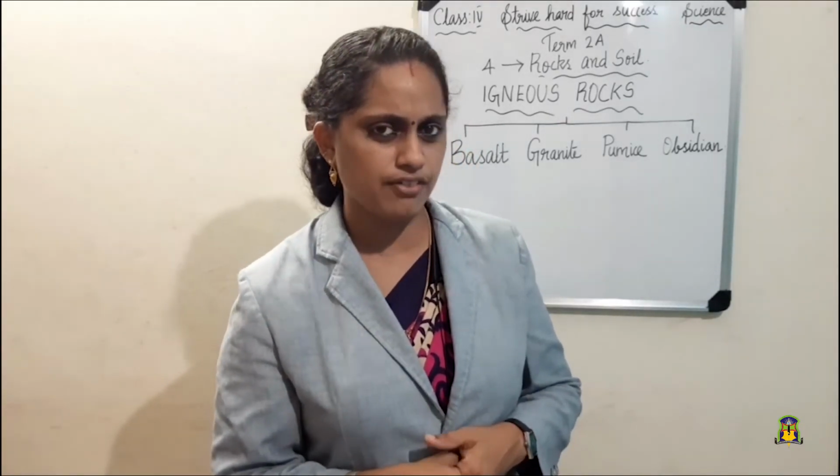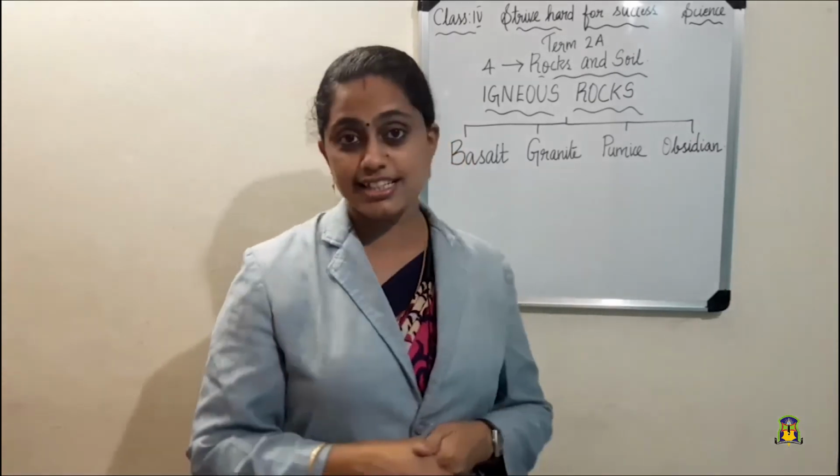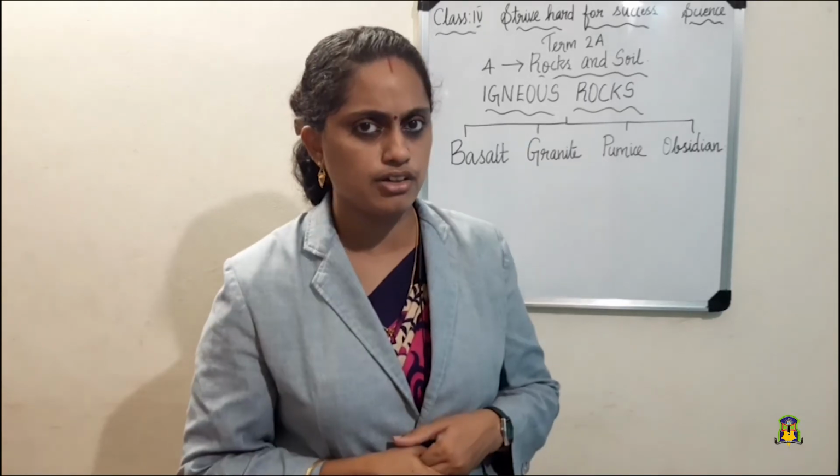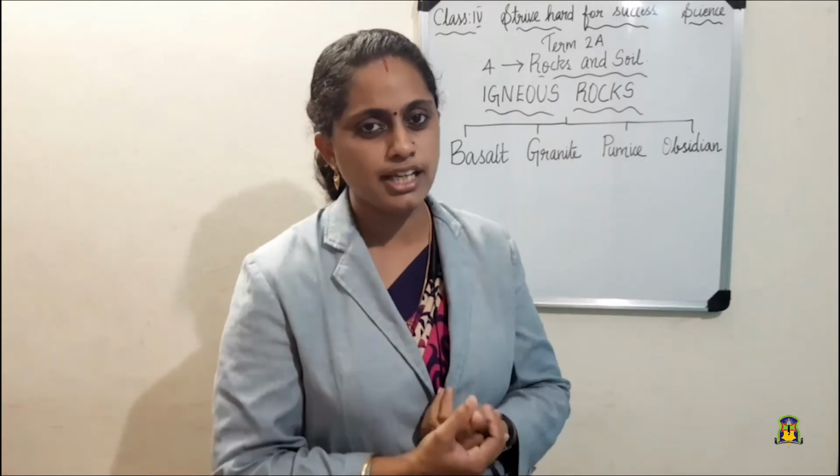Now the last type of igneous rocks is, yes, obsidian. What is the speciality of this? Just see this picture. Yes, it is formed by the quick cooling of lava. So when the lava cools immediately, what is the type of rock formed? Obsidian. It is normally dark in color and looks like black glass. So you know the speciality of glass, isn't it? So it is used as an ornamental rock. What do you mean by ornamental rock? Yes, it will be used to make ornaments.